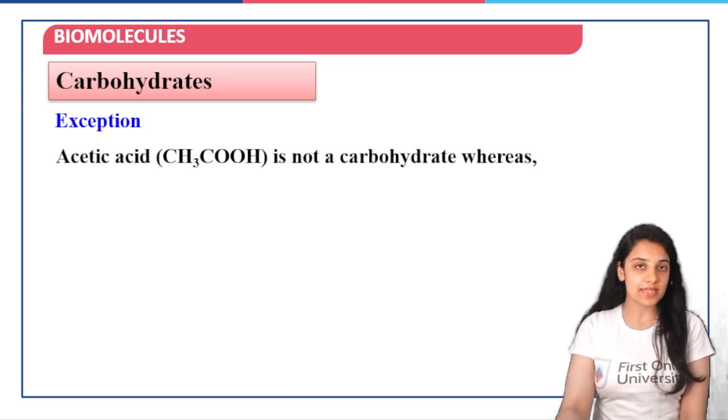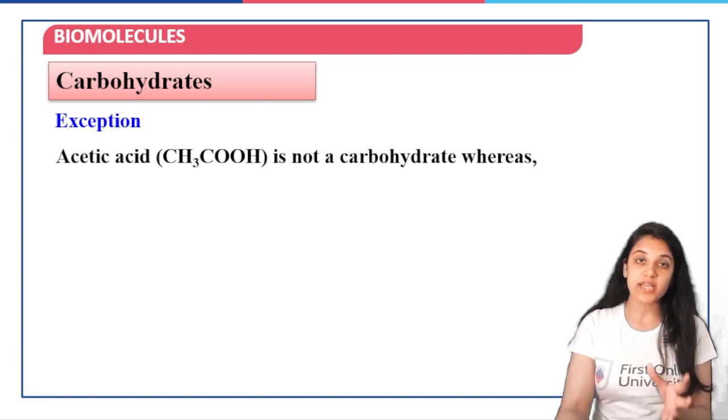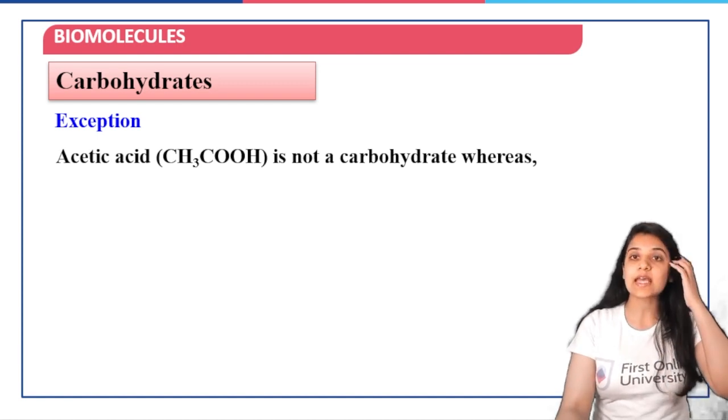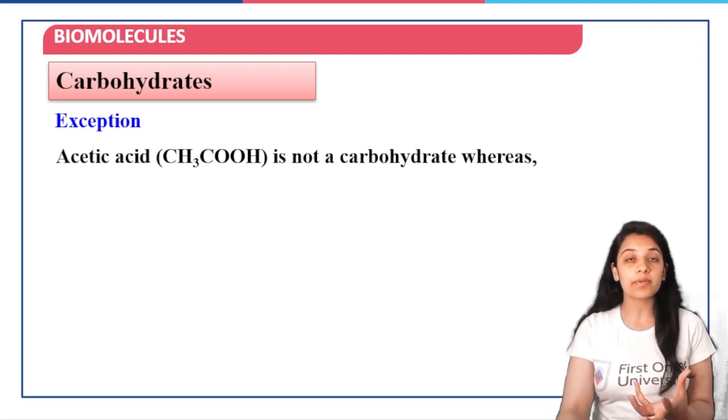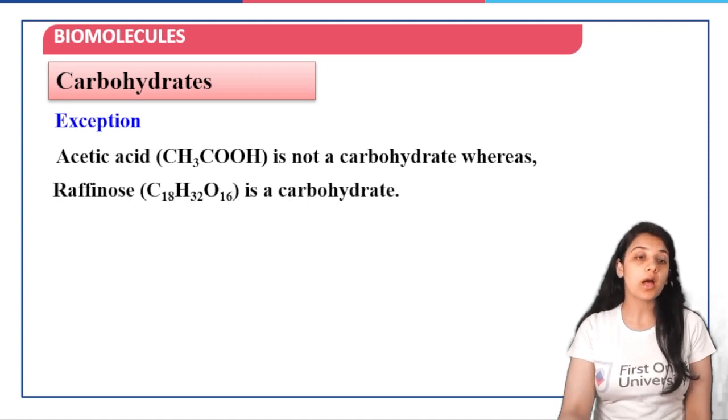Exceptions are always there. Chemistry is all about exceptions, right? So when we talk about acetic acid, it also satisfies this formula of being a hydrate of carbon, that is, it is CH3COOH, but it is not a carbohydrate.